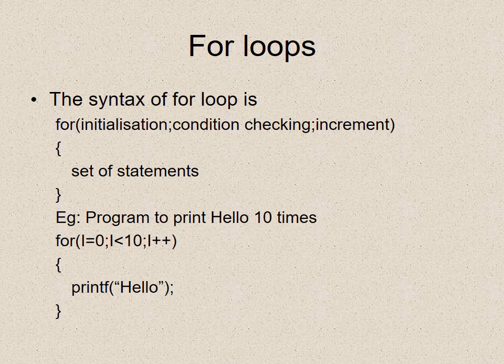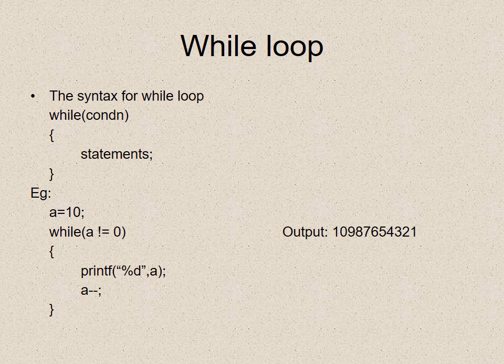Next is the while statement. The syntax for the while loop is while condition, then we have a set of statements under the curly braces. For example, a = 10, while a is not equal to 0 inside the brackets, and inside the curly brackets we have printf %d a, a--, that is the value of a keeps decreasing, so we will get an output of 10 9 8 7 6 5 4 3 2 1.